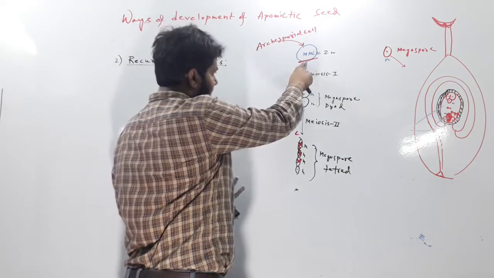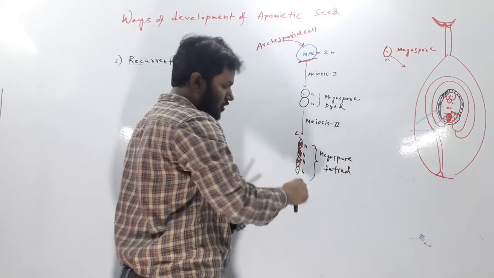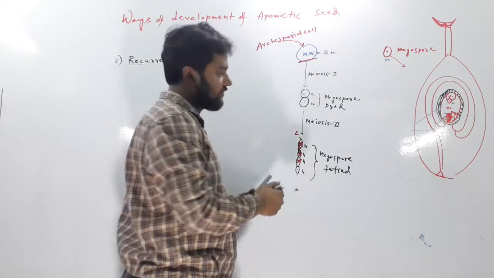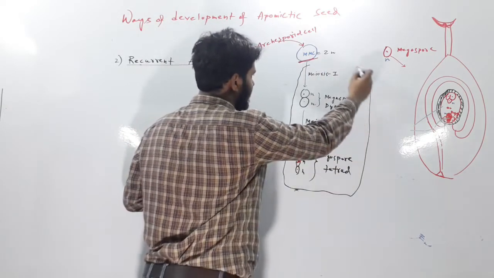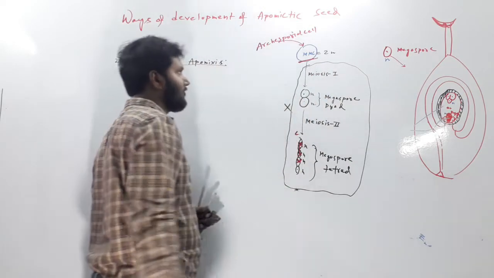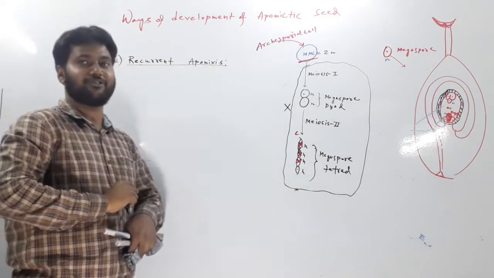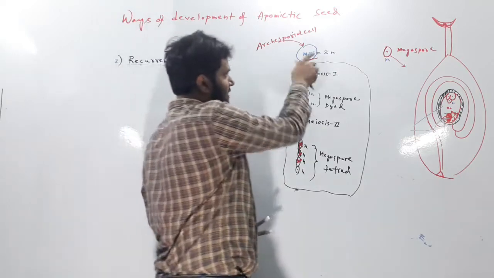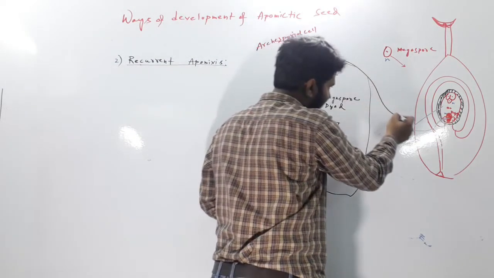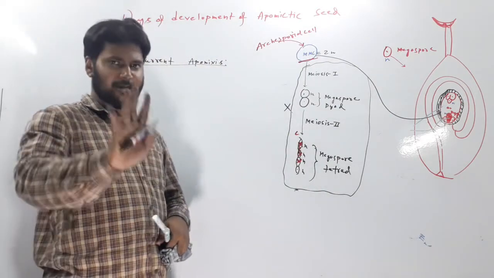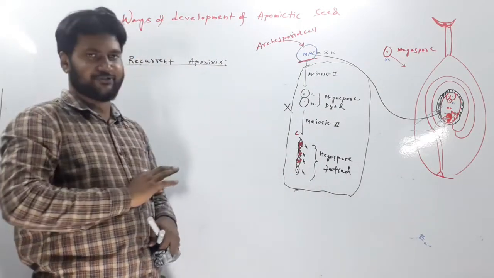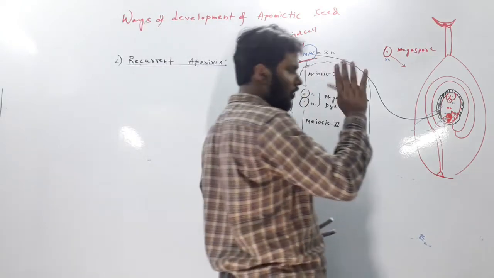But this megaspore mother cell will not undergo meiosis. This procedure will be fully absent in case of recurrent apomixis. This megaspore mother cell will directly produce the embryo sac. The normal embryo sac will be there as it is, but there will be no meiosis.